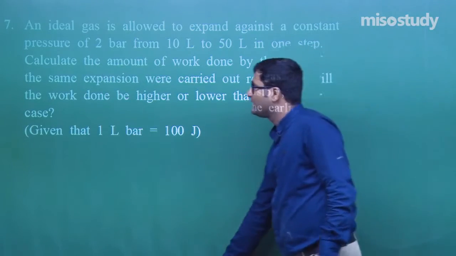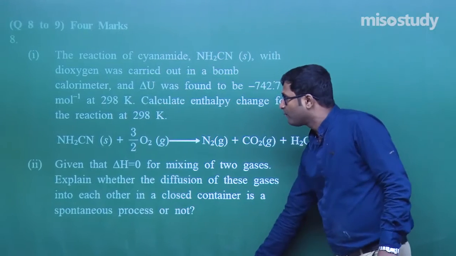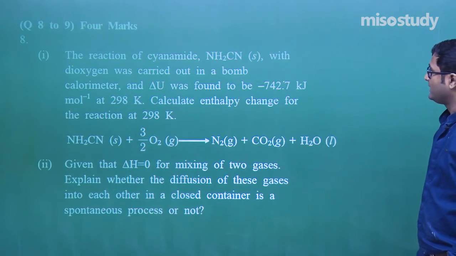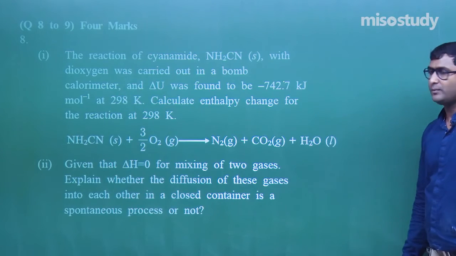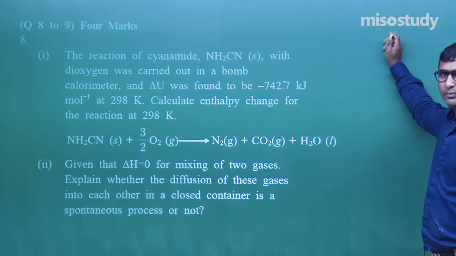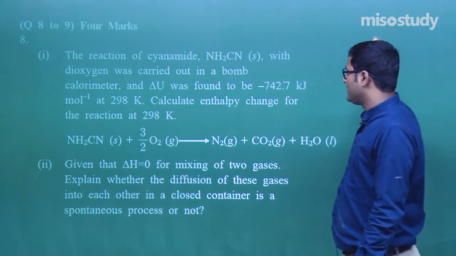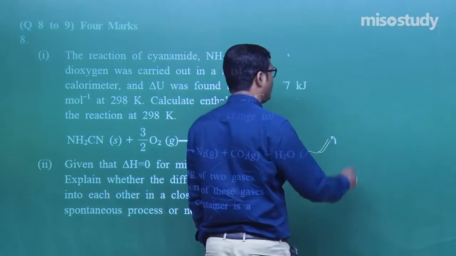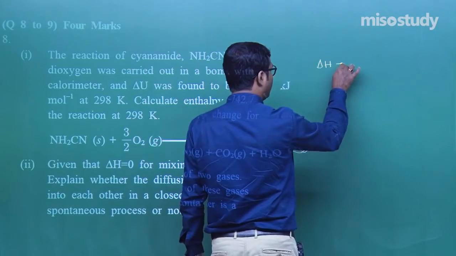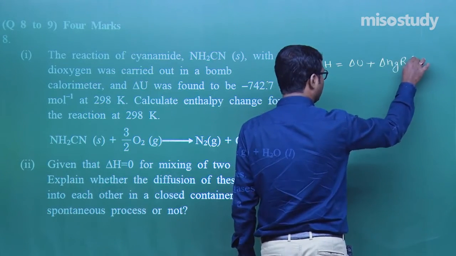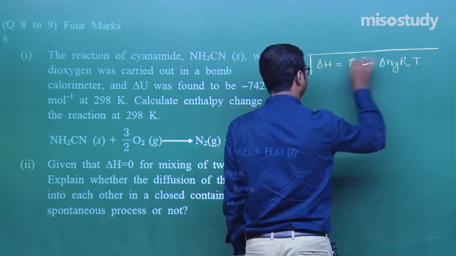Now, the next one is question number 8. What is given here? The reaction of cyanamide NH2CN with dihydrogen in a bomb calorimeter, and delta U was found to be minus 742.7 kilojoule per mole at 298 Kelvin. Calculate the enthalpy change for this reaction. As we know, delta H is equal to delta U plus delta NgRT. This is the formula? Yes, sir.